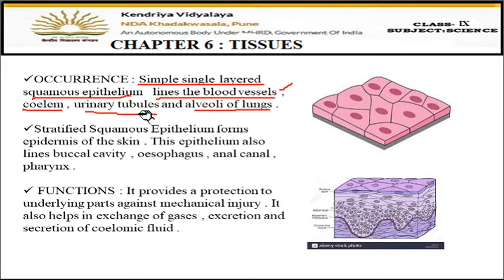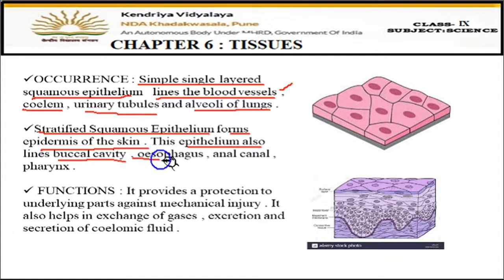Now next is stratified squamous epithelium. This forms the epidermis of the skin. This stratified epithelium is present in the epidermis, meaning the outer layer of our skin. The outer layer of our skin is made of stratified squamous epithelium. This epithelium is also present in the buccal cavity. The buccal cavity is our mouth cavity, the oral cavity, where the teeth are present.